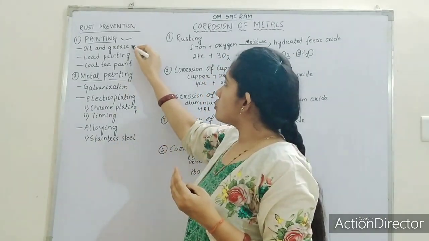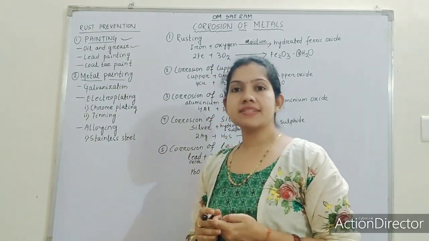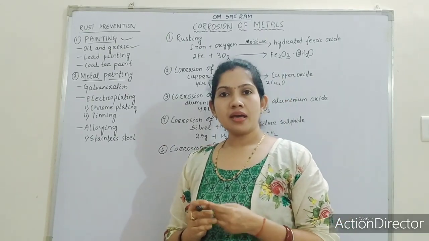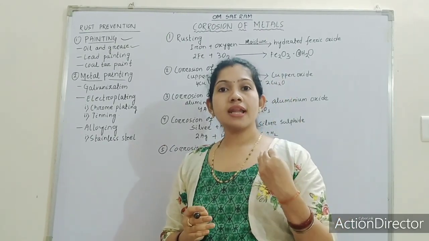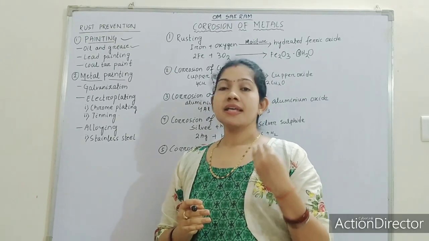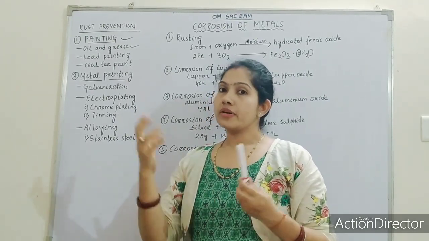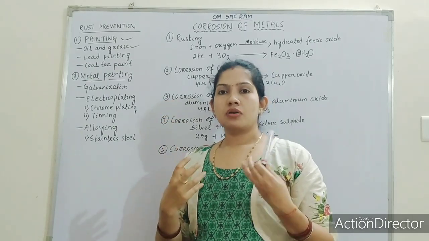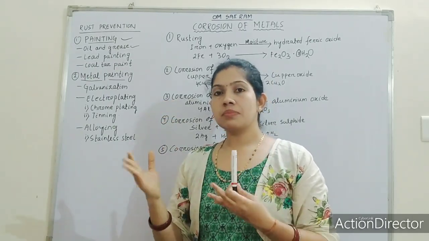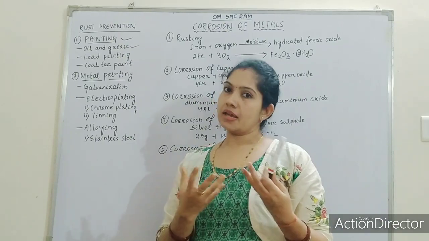The first one here I have written is oil and grease. If you apply a thin layer of oil and grease over iron, then it will not allow iron to come in contact with atmospheric moisture for some period, and rusting can be prevented.